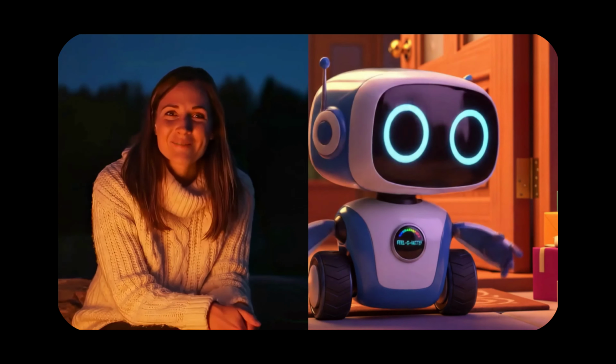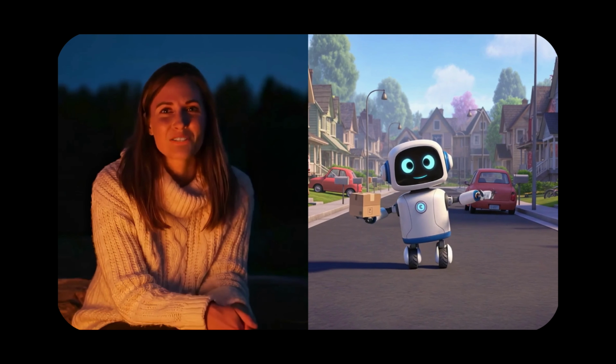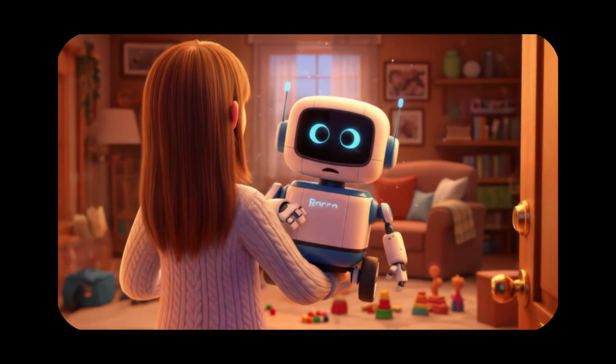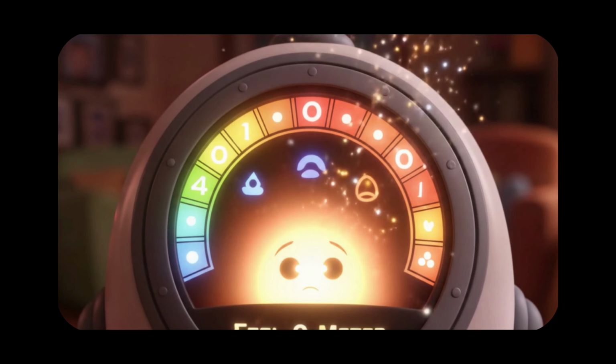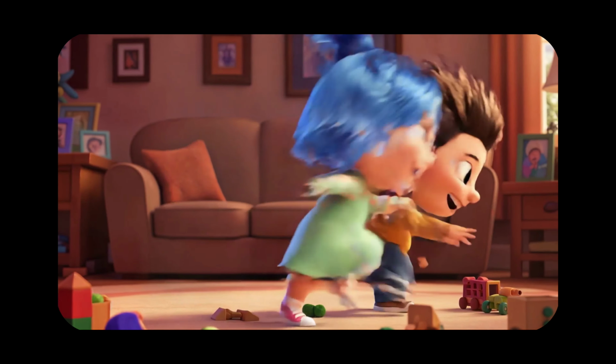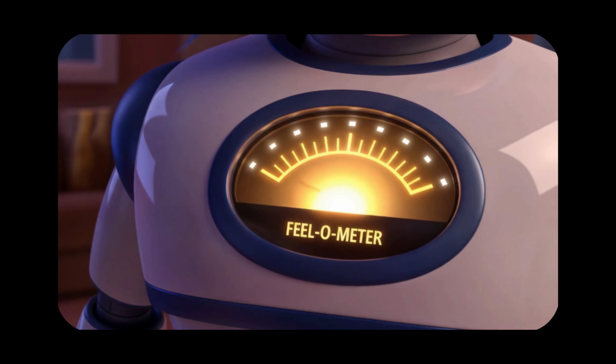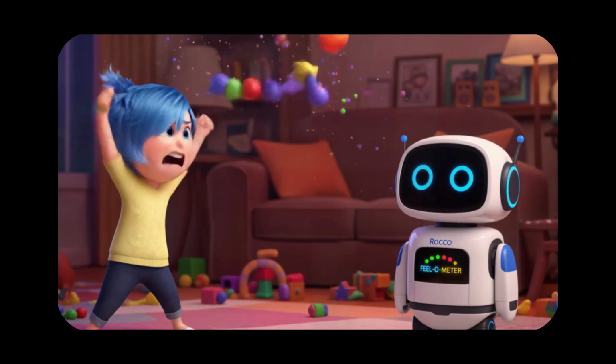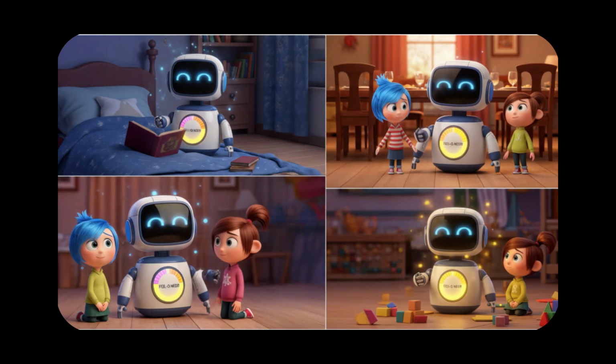This is Rocco, a delivery robot whose world changes when his feelometer starts blinking. When he's sent to live with a human family, something magical begins to happen. Every time the children laugh, his meter lights up. Every warm smile fills him with something he's never known before. Even tantrums show him the beautiful complexity of feelings.